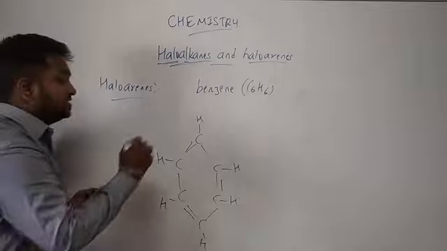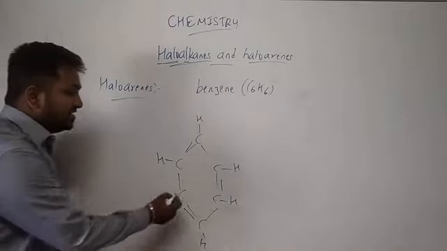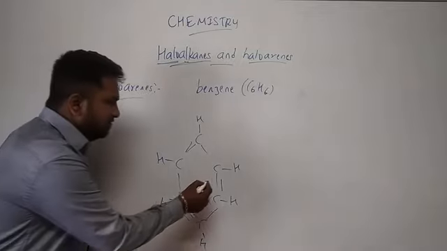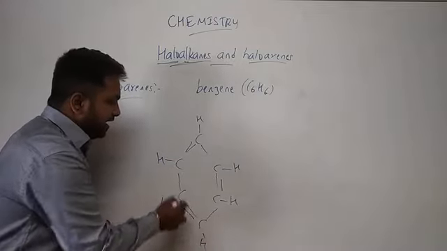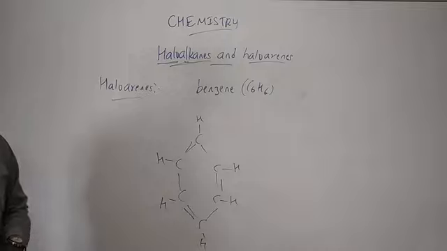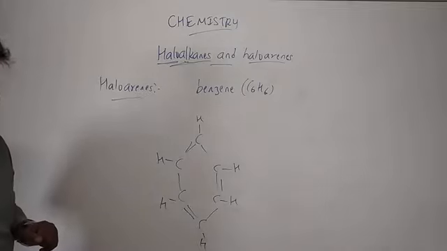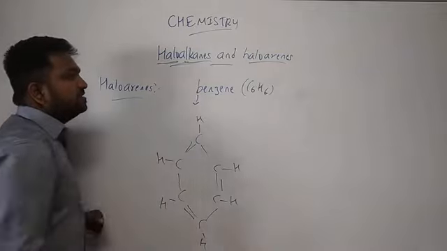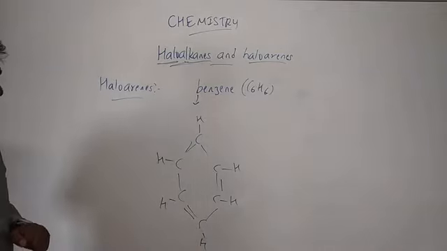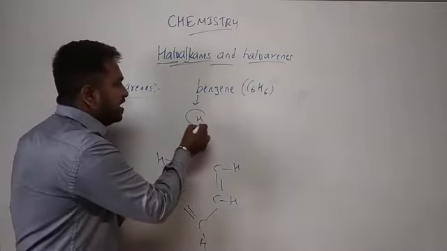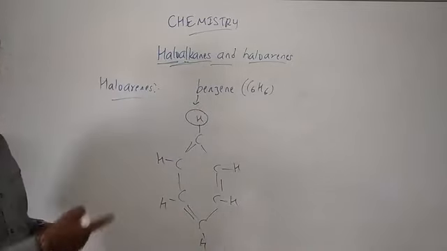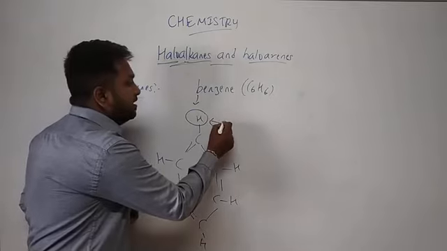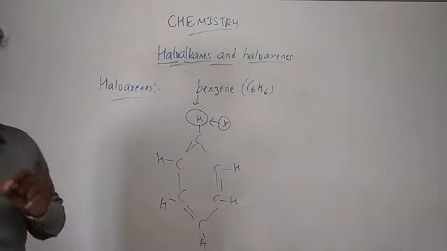We have C6H6 formula and all these are sp2 hybridized carbon atoms because we do have a double bond attached to all carbon atoms. So in this case, this is a benzene, an aromatic compound. So if this hydrogen or any of the hydrogens or all of the hydrogens are replaced by X, meaning halogen.